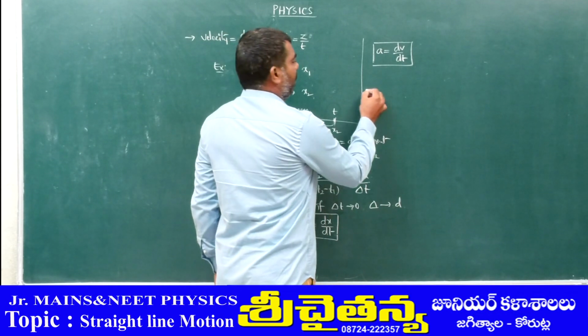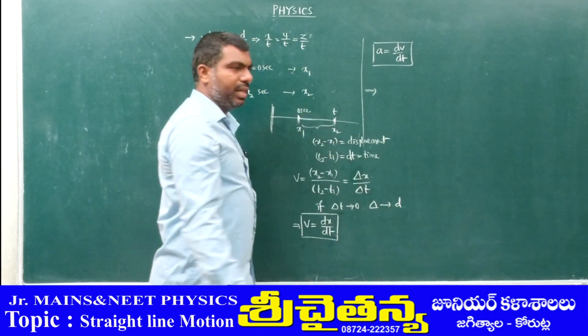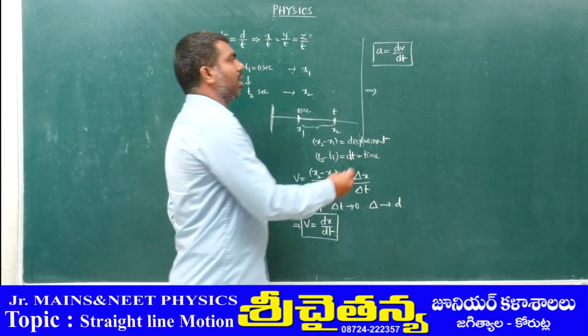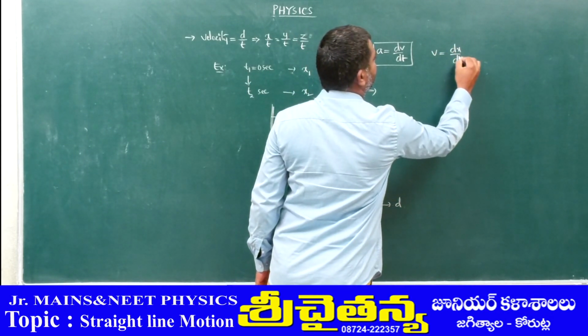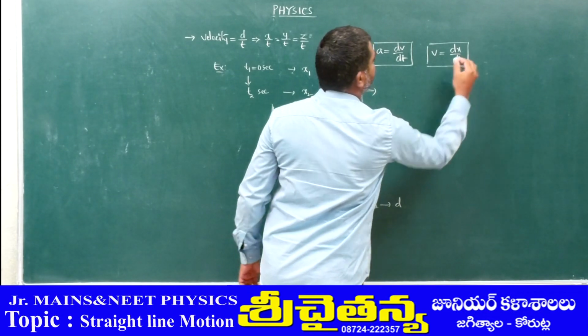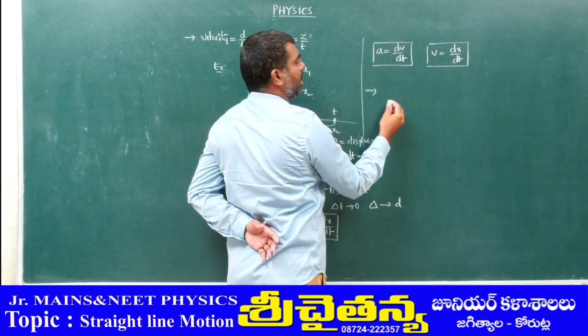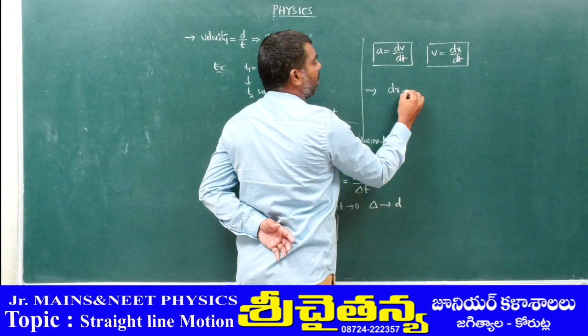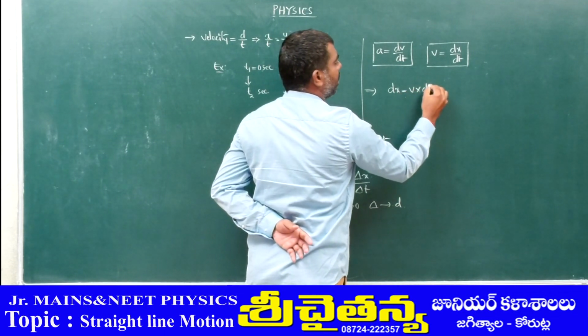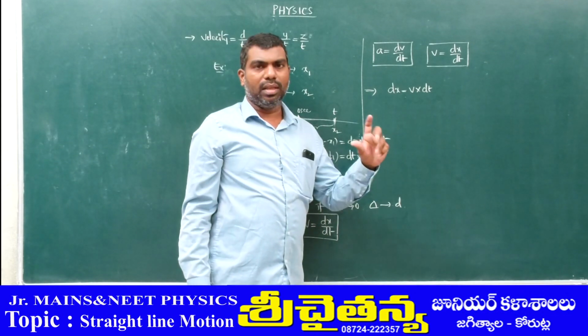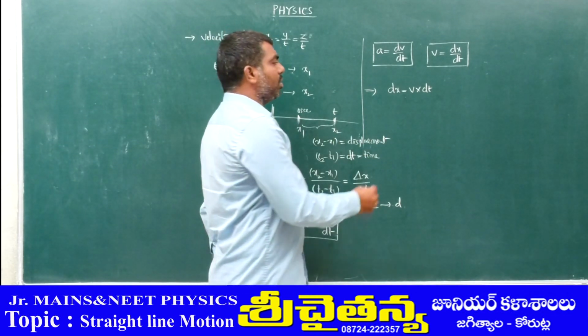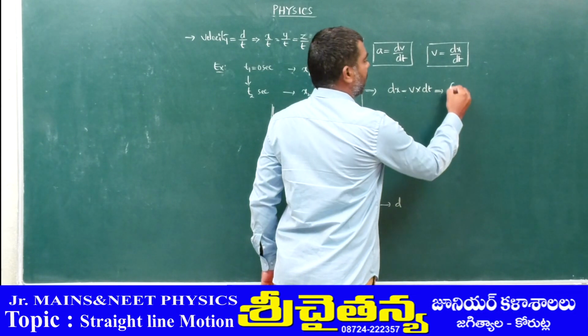So if we change this equation a little bit, v is equal to dx upon dt, here from this equation I am writing dx is equal to v into dt. If you want to get the displacement in a particular time gap, then we should apply integration on both sides.